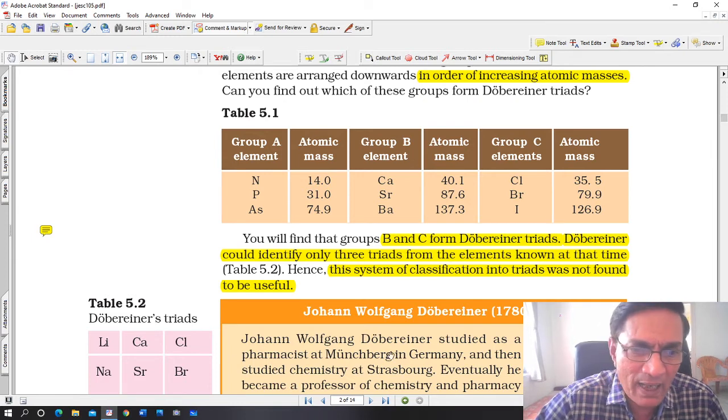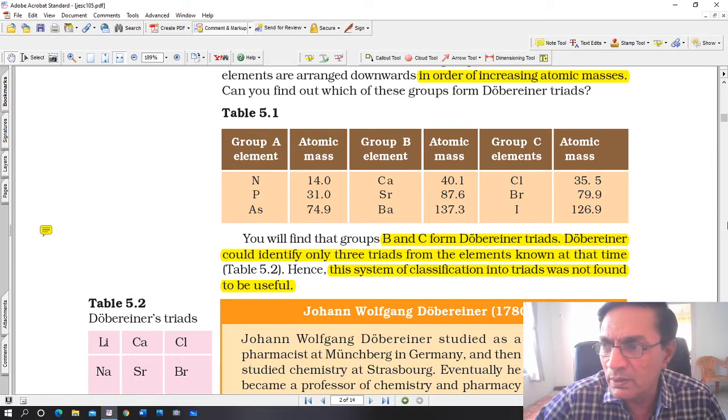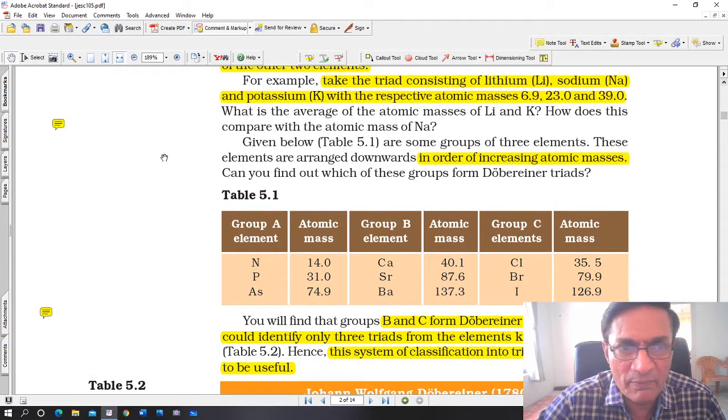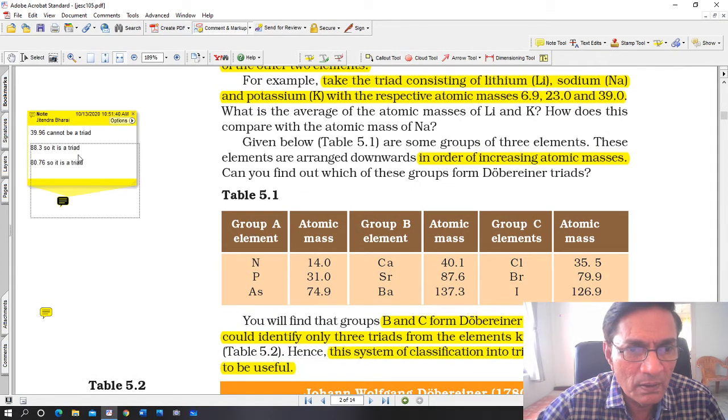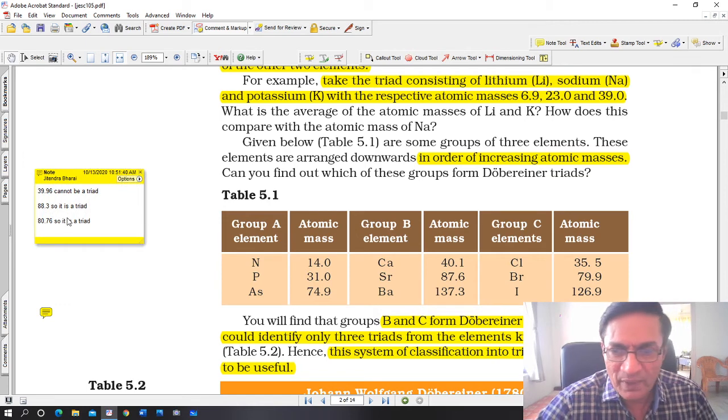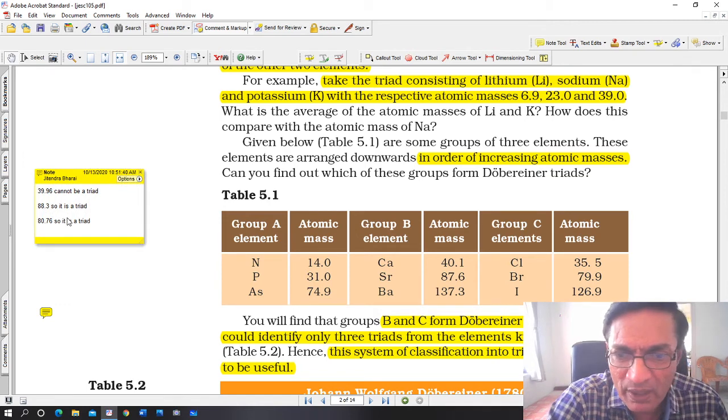This is the one which I had actually done here. See the first group, group A: nitrogen, phosphorus and arsenic. If you add it up, you get a total of 14 plus 31 plus 74.9, and divided by 3, you get 39.96.